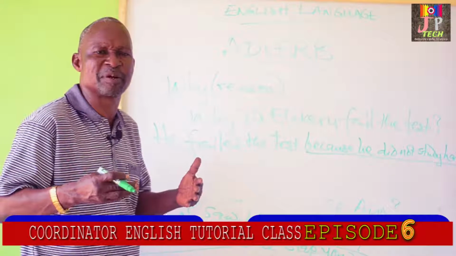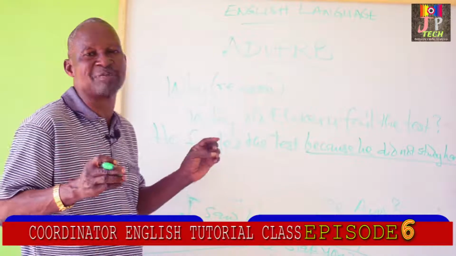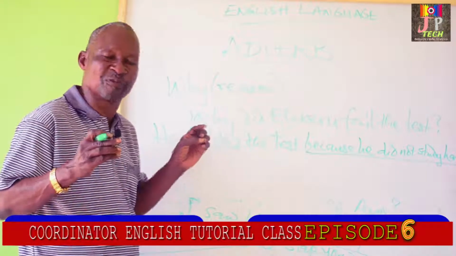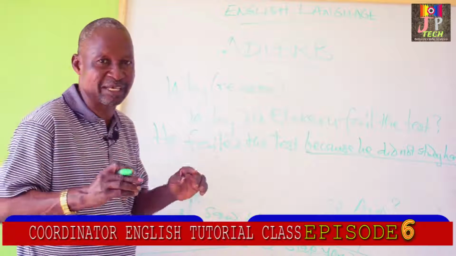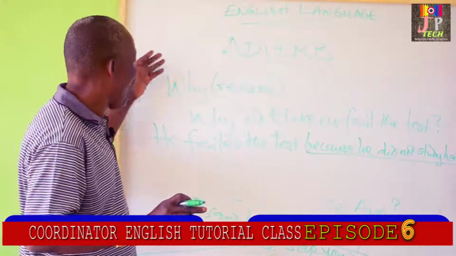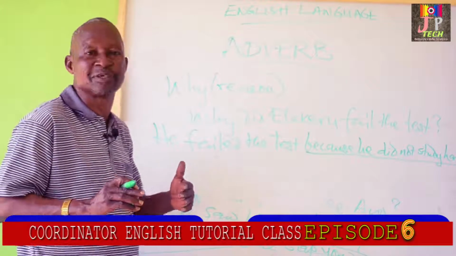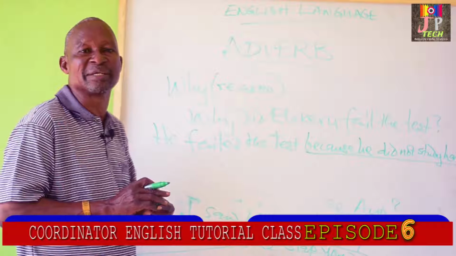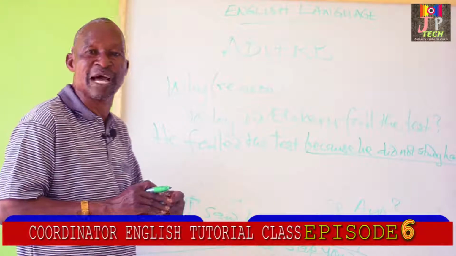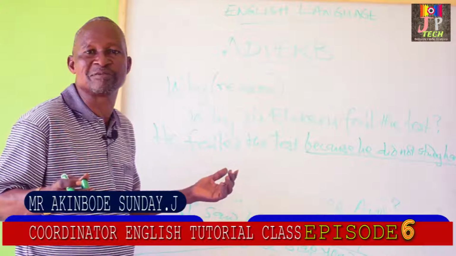I passed the exam last year. Last year is an adverbial phrase of time. Why is reason. Why did Elekeru fail the test? Why did the man die prematurely? He died prematurely because he decided to hang himself.